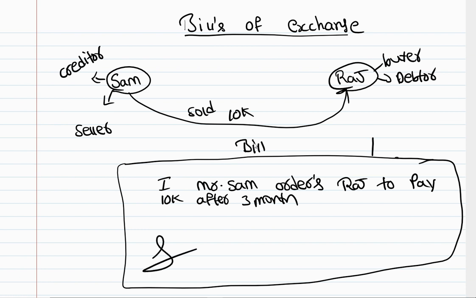And then this bill will be sent to Raj. Raj will read the bill and then accept that he is going to pay money after 3 months. So he also signs on it. Okay, so Sam will drop a bill and send it to Raj. Raj will read it and sign it and then send the bill back to Sam only.